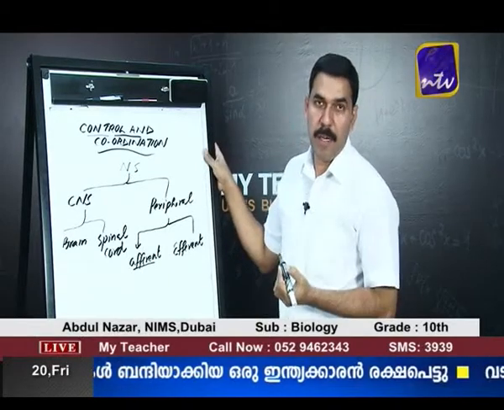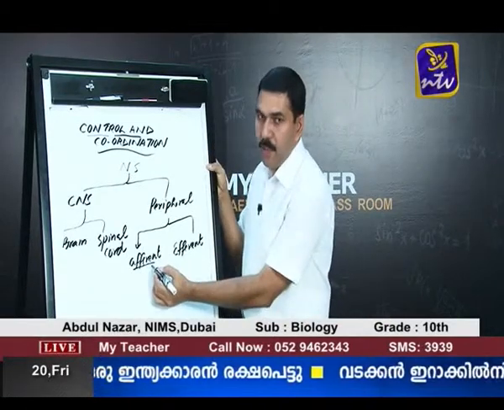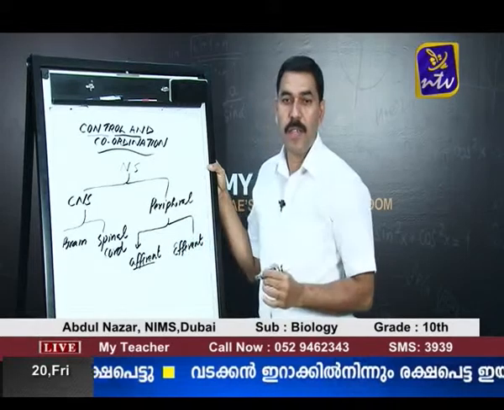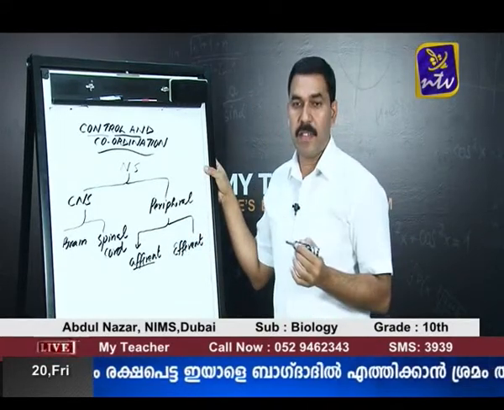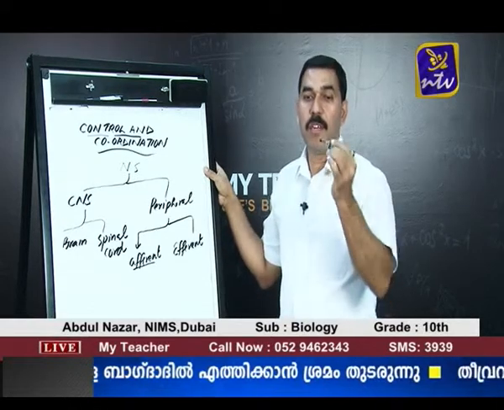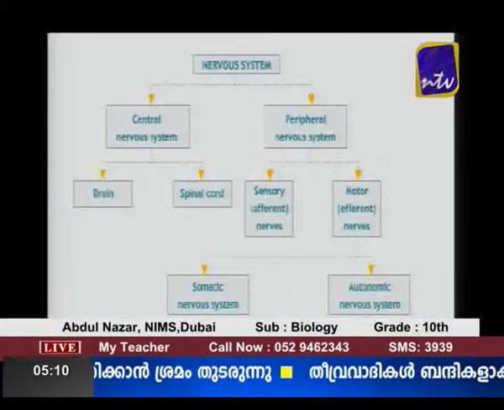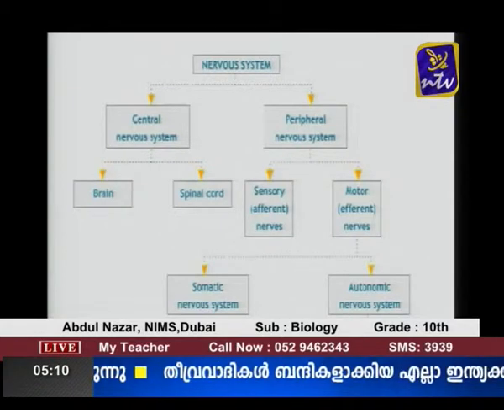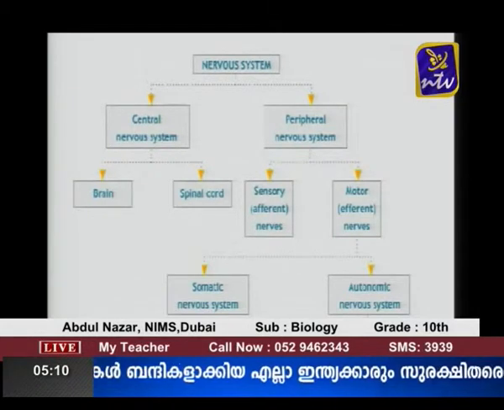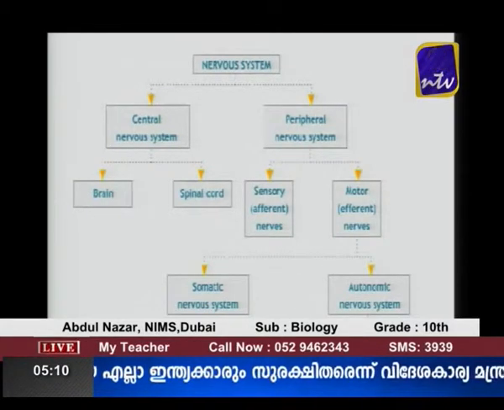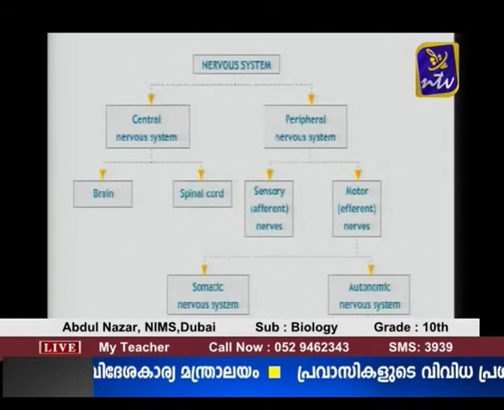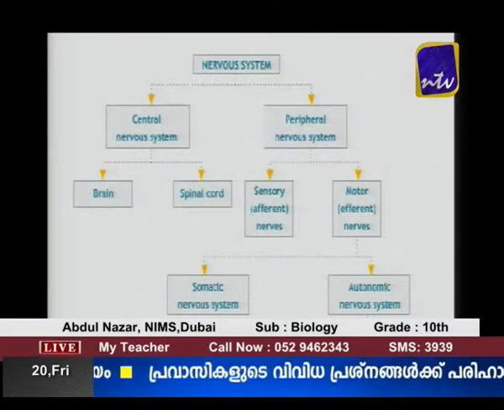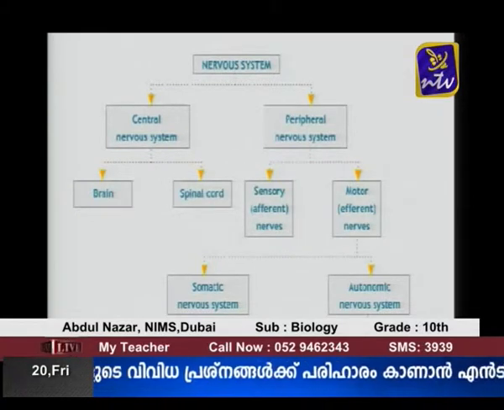Once again, let me repeat. Afferent pathway consisting of those nerves which are connected to the sense organs. For example, when we look at an object, an image is formed in the eye. This image which is formed in the eye is taken to the brain by a nerve called optic nerve. So, we can say that optic nerve is a sensory nerve, it carries information to the brain.